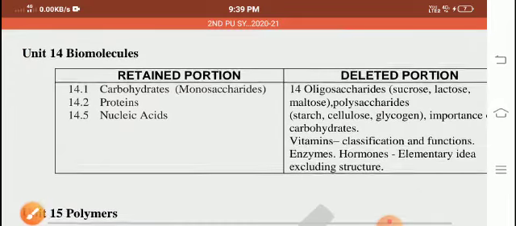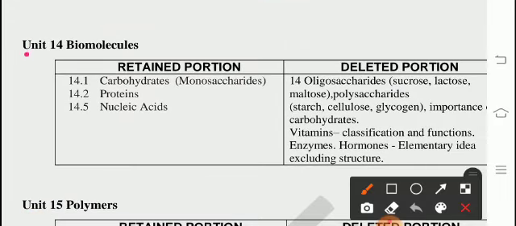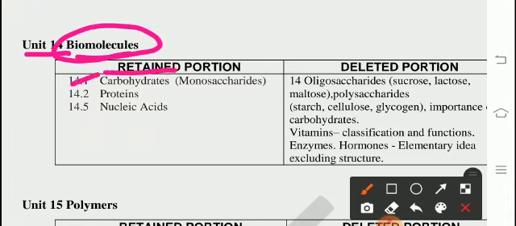And unit 14, biomolecules. Retained only 3 points: carbohydrates, proteins and nucleic acids.